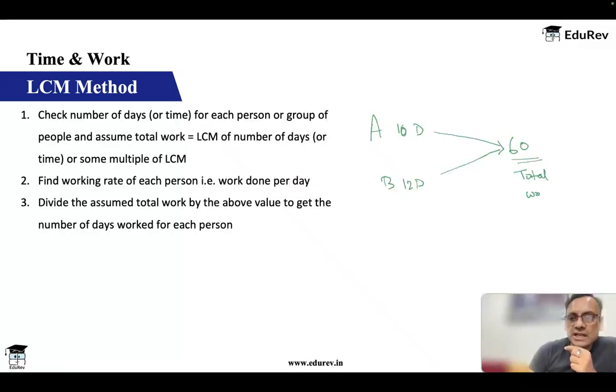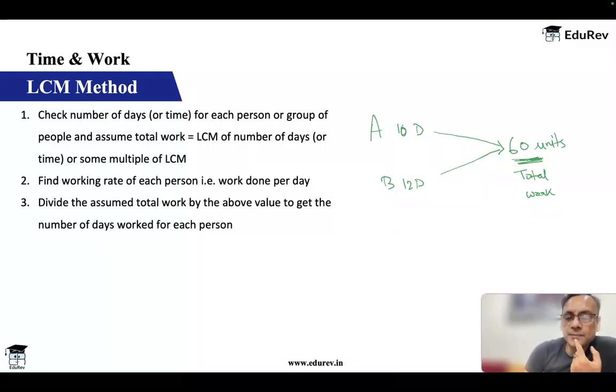This is a slightly different concept. 10 days they take, 12 days they take. So together, the LCM I'm taking as the total work. I'm saying 10 and 12, the LCM is 60. So total work is 60 parts, 60 pieces, whatever you call it, but total work is 60 units, let's say.